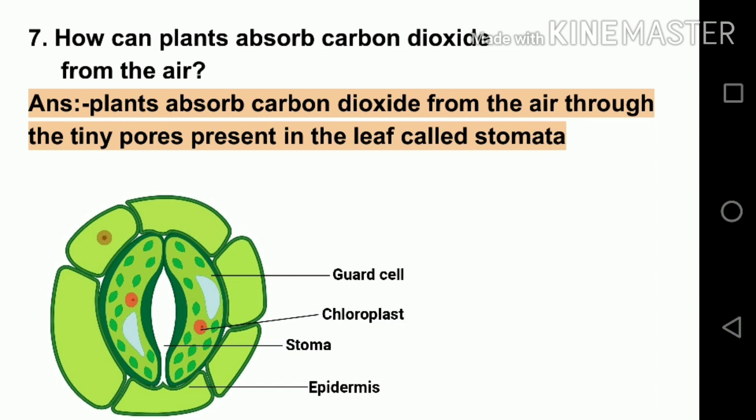This is a tiny pore called stoma, or stomata, and this is the place from where the carbon dioxide enters into the plant, and they are surrounded by guard cells. The green patches are chloroplasts, where chlorophyll is present.